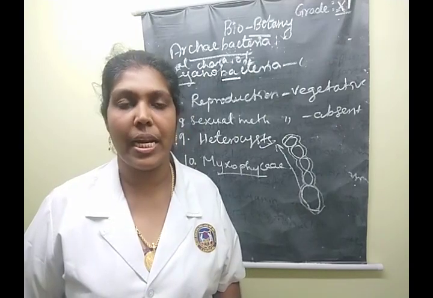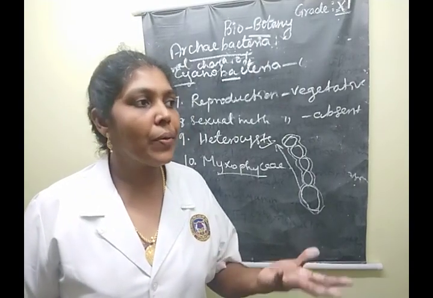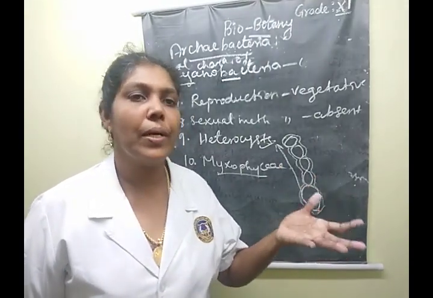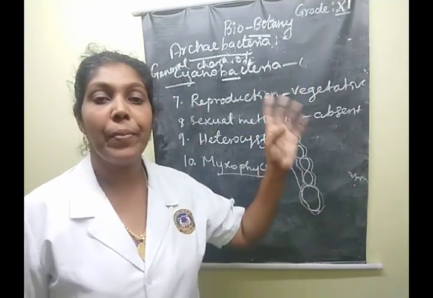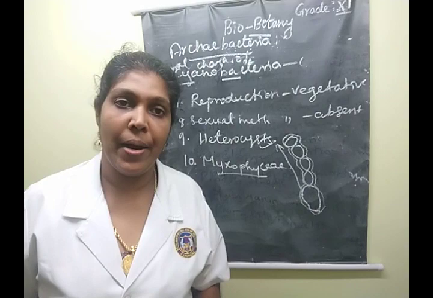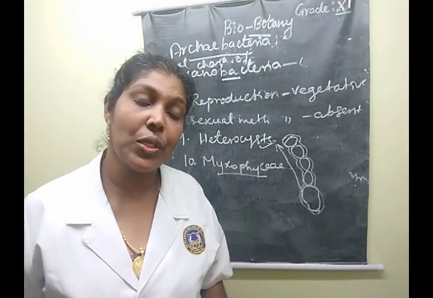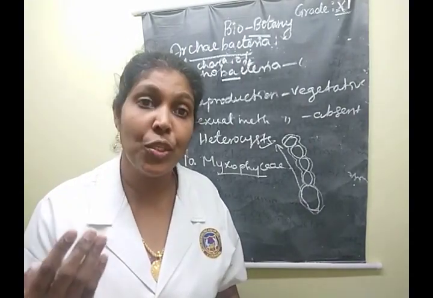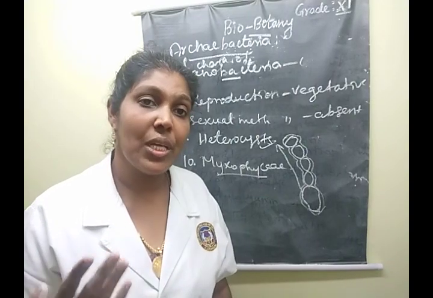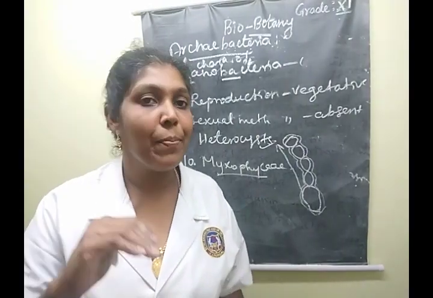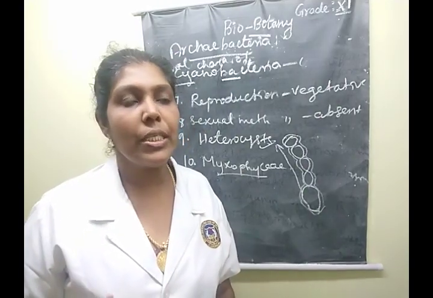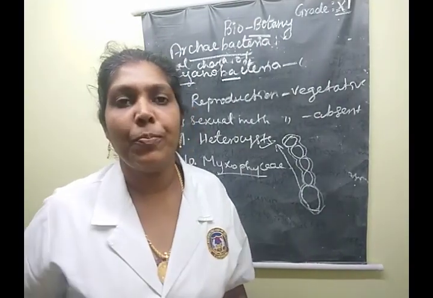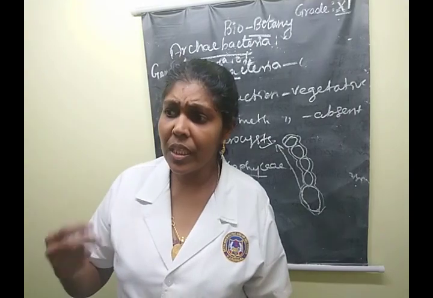Another important use: as biofertilizers, they use Cyanophyceae members, Nostoc and Anabaena. They have the capacity for fixing nitrogen, so they are used as biofertilizer in the field. Understood, children? Yes. The next important species is Spirulina.